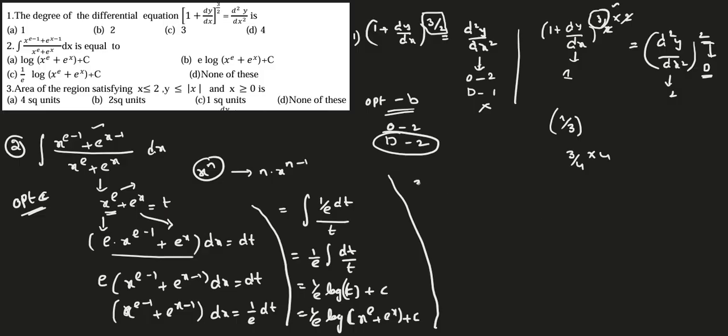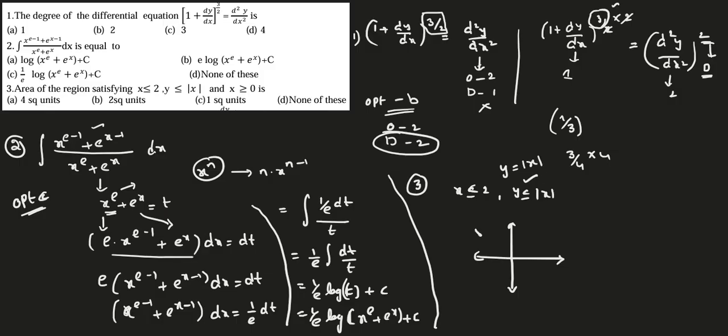Clear? Now coming to the third question, it is from application of integrations. See, x less than or equal to 2 and y less than or equal to modulus x, and we need to find the resultant shape you get in that area. Now see, forget about less than or equal to for now. So without that, first I'm using this one. Now y less than or equal to modulus x. So I'm removing the less than, and considering only y is equal to modulus x.